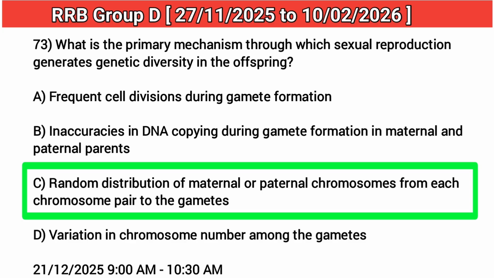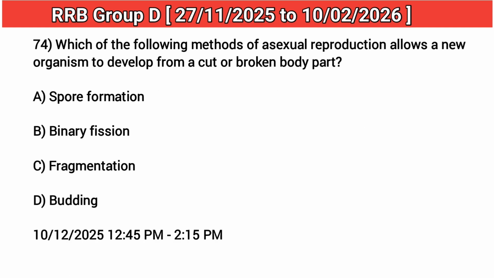Answer: C. Random distribution of maternal or paternal chromosomes from each chromosome pair to the gametes. 74. Which of the following methods of asexual reproduction allows a new organism to develop from a cut or broken body part? Answer: C. Fragmentation.